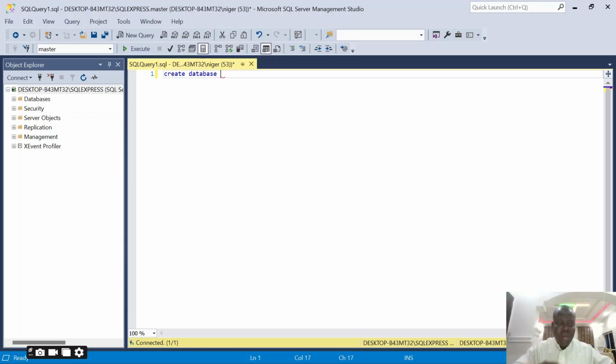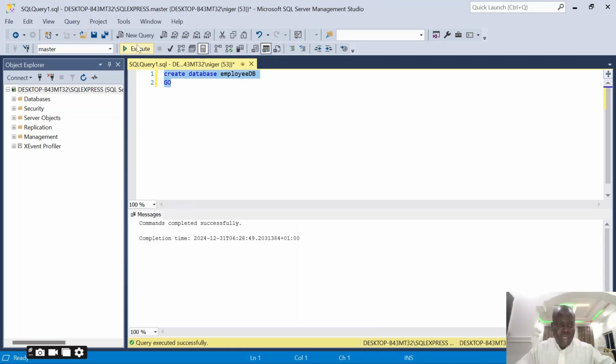So what am I creating? I use the create command. What am I creating? A database. And what do I want to name my database? I want to call it employee DB. Employee and database are two different words, so I can join them together without leaving a space, or I can use an underscore to join the two. So I use create database and call it employee DB. I will execute this, and you can see the command is successful. That means our database has been created.